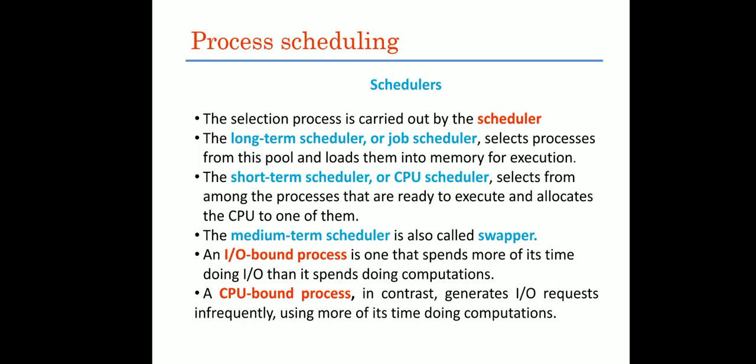Another type of scheduler is called the short-term scheduler. These short-term schedulers are also called CPU scheduler. These schedulers will select from among the processes that are ready to execute and allocate the CPU to one of them. These short-term schedulers want to execute in real time. Such type of schedulers are called short-term schedulers or CPU scheduler.